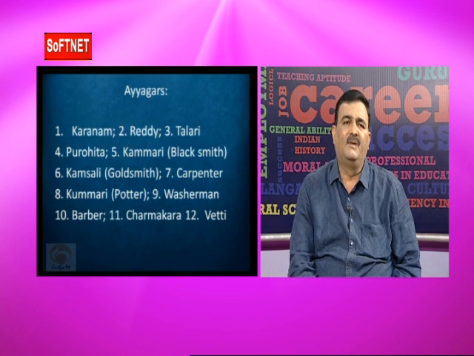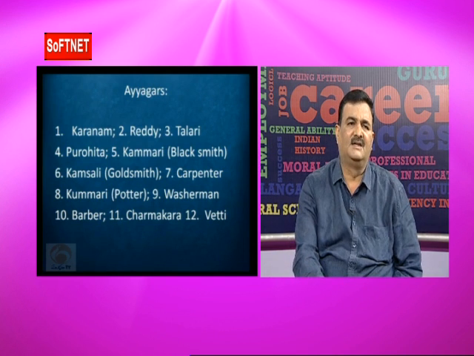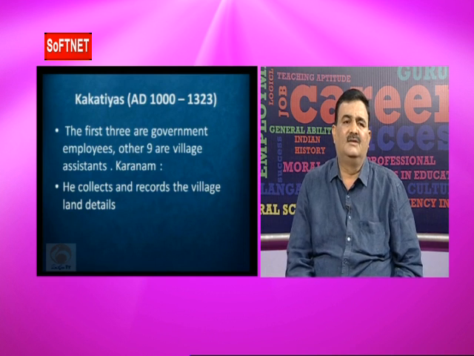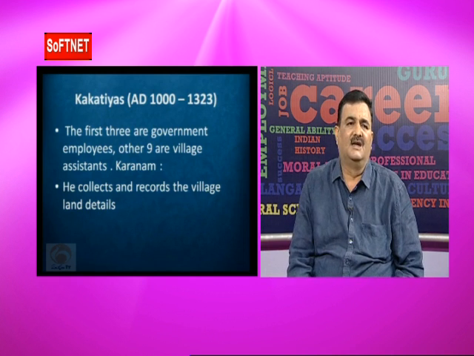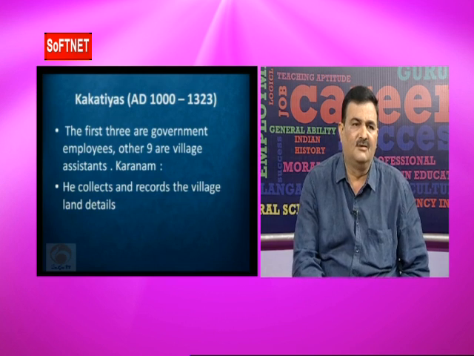The government gave some lands to these different professional groups for the maintenance of their families. So this is one of the aspects, that is the Ayagars. There are 12 Ayagars in each village. The first three are the government officers, as I already told.